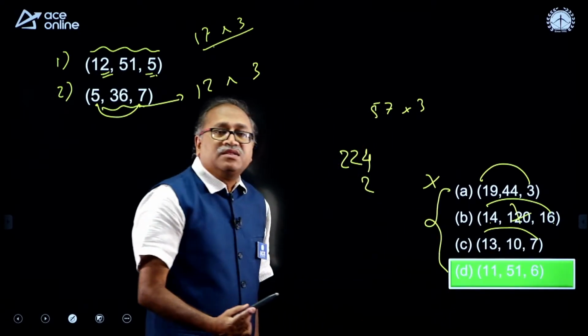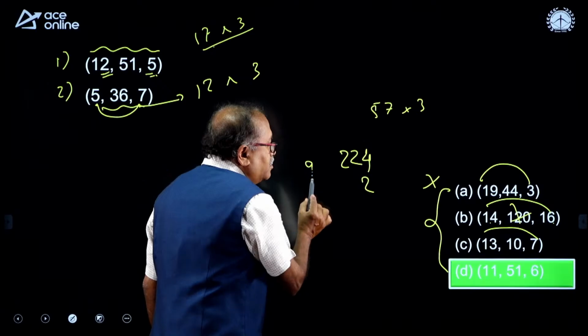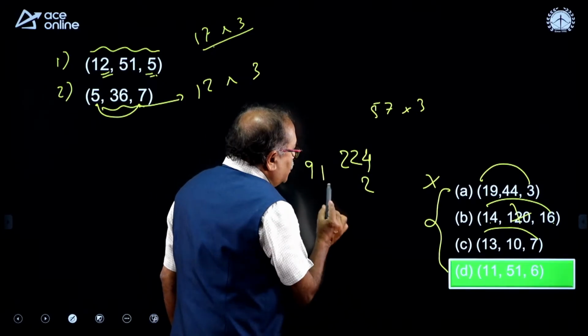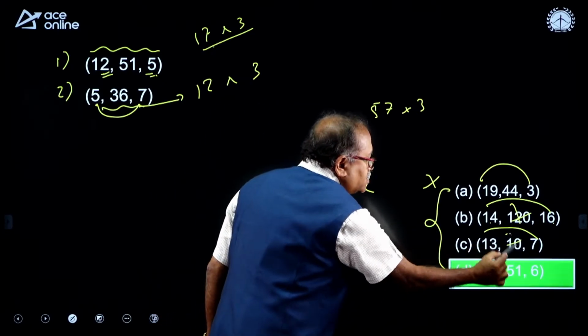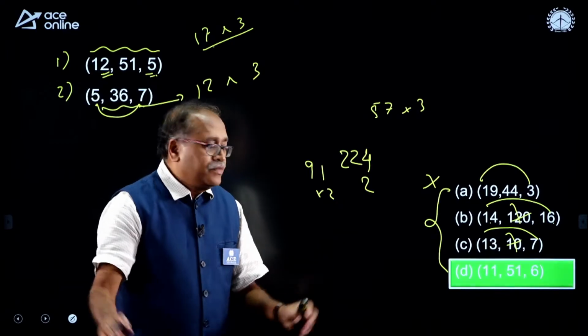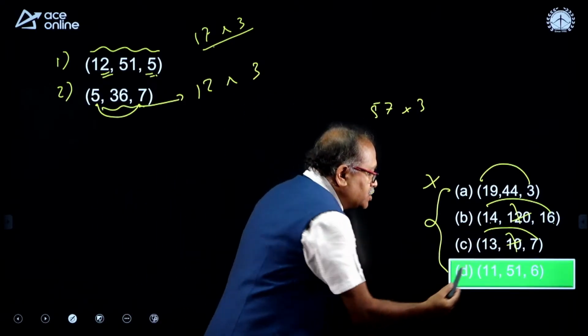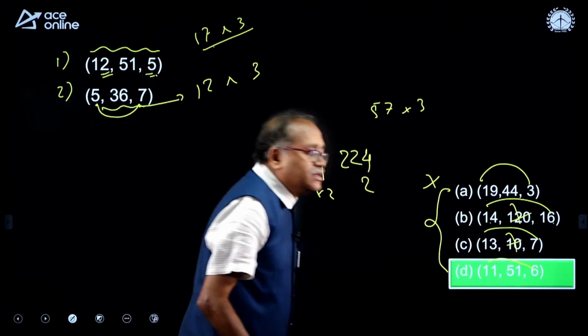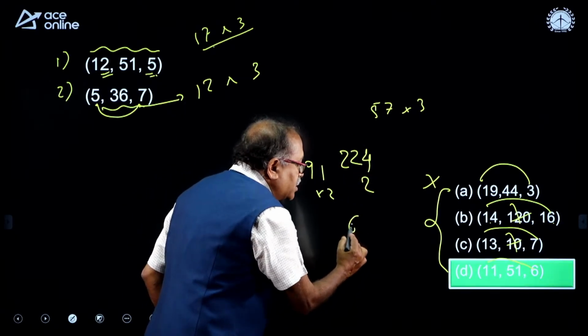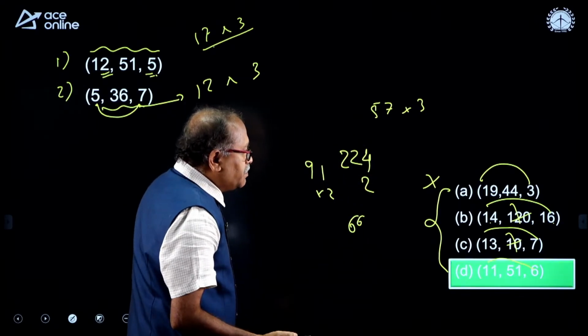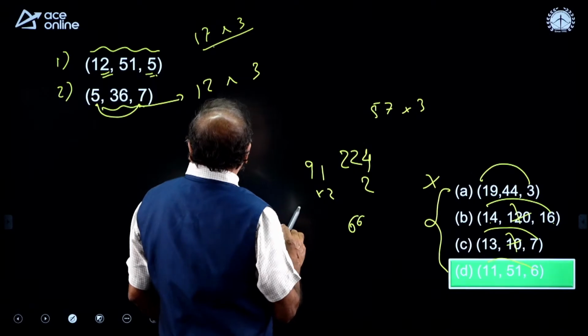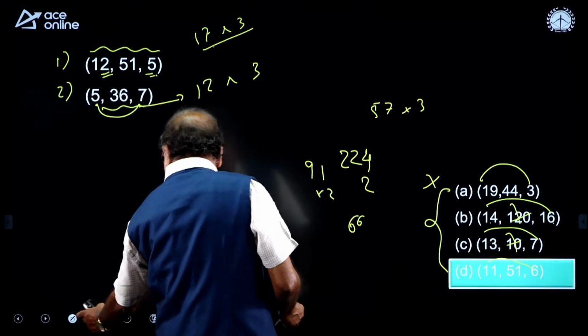So, when I multiply 13 into 7 is 91 and into 3, obviously this option is out of question, because the middle number is smaller than the product of this number. So, when I come to this part, that is 11 into 6 is 66, 11 plus 6, we are adding this number or multiplying? We are adding the number here.